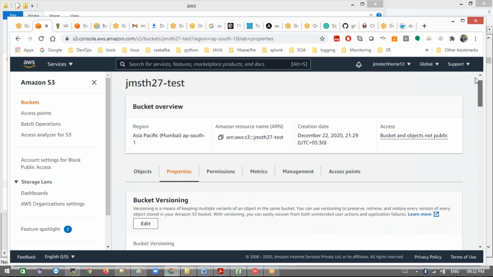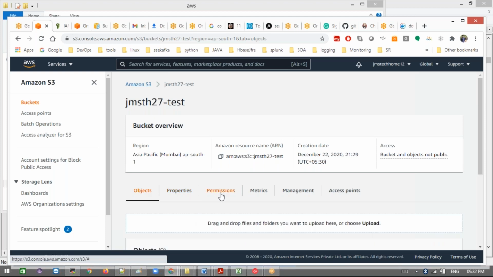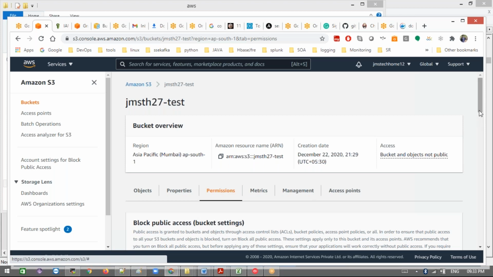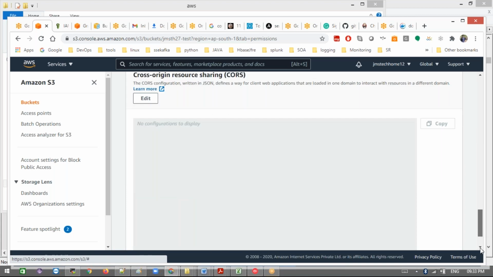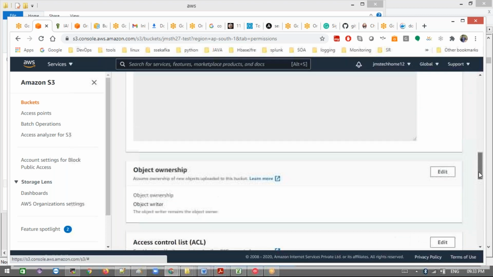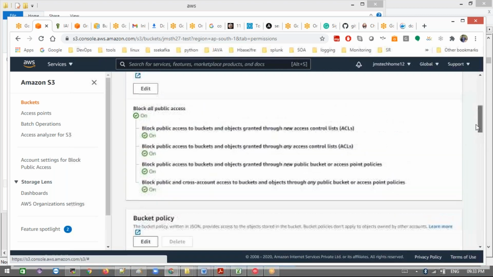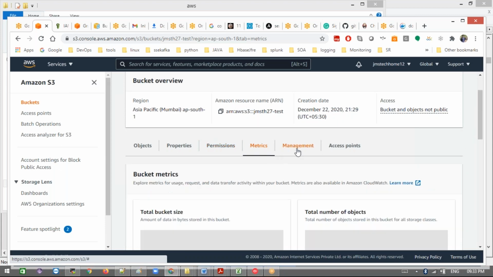Right now, I'm going to upload some objects here. These are the properties you have. Go to objects. There are permissions also. Let me show the permissions. In permissions, we decide whether to give public access or not. Cross-origin resource sharing means if you want to give access from one bucket to another bucket, this will be helpful for us, even for different accounts. There is also the monitoring metrics here. And let's see bucket management here.